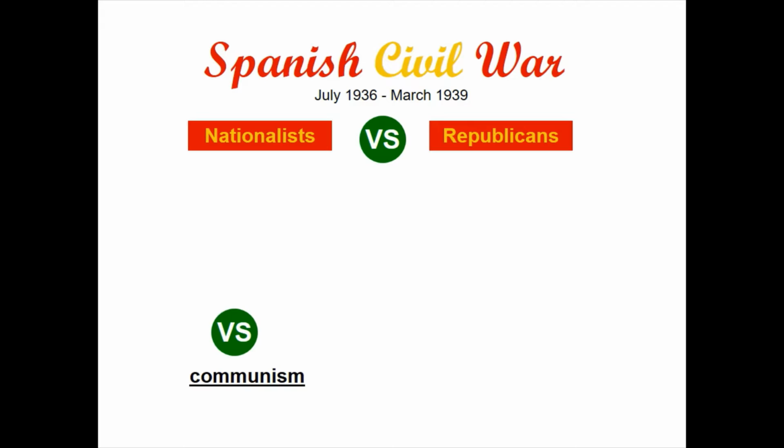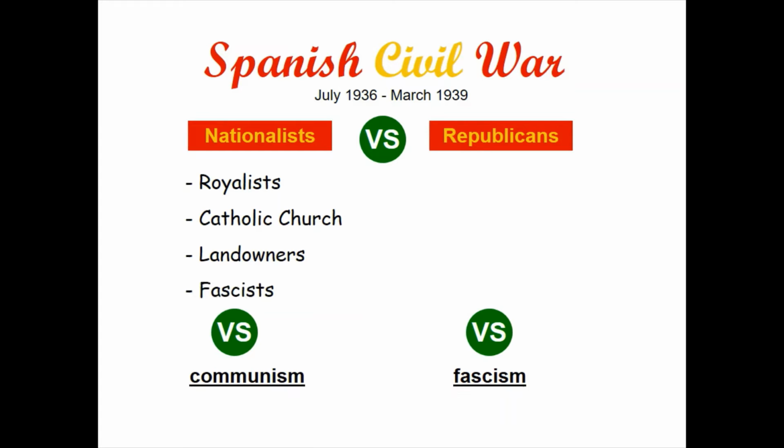The Nationalists were fighting against the Republicans. The Nationalists were fighting against communism and the Republicans were fighting against fascism. Both sides were supported by a variety of groups. The Nationalists comprised Royalists, the Catholic Church, landowners, and fascists. The Republicans comprised communists, socialists, liberals, and anarchists.